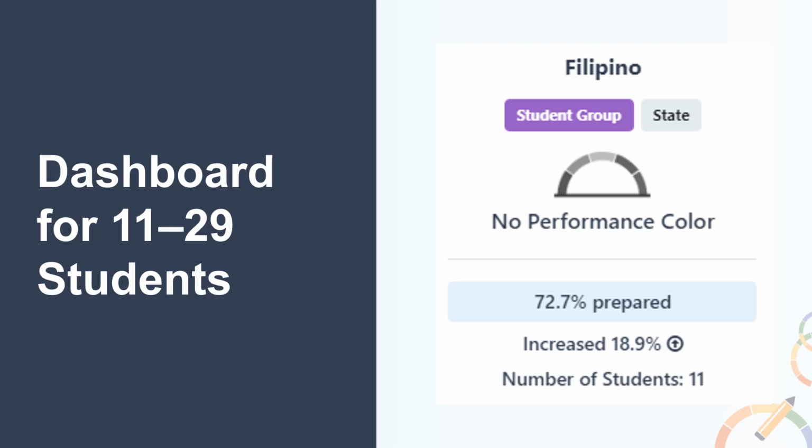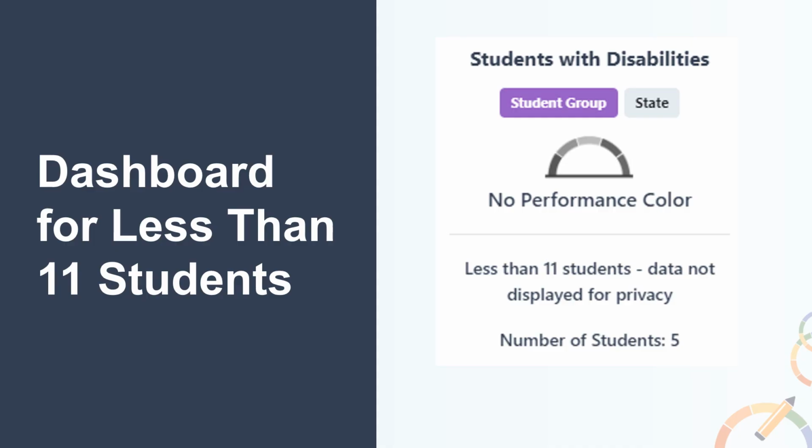For any reporting of 11 to 29 students in the denominator, the LEA, school, or student group is not held accountable for differentiated assistance at the LEA level and TSI at the school level. Finally, if the N size is less than 11 students in the denominator, then no data are reported on the dashboard to protect students' privacy. There is an option to select the student group or compare it to the state student group results as well.